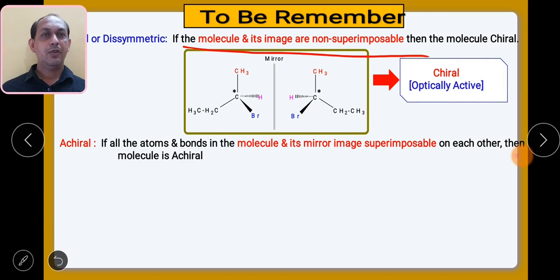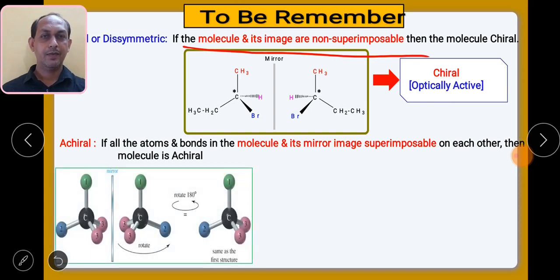For an achiral molecule, it and its mirror image superimpose, meaning whatever bonds and atoms are present will match one another, so the molecule is optically inactive.